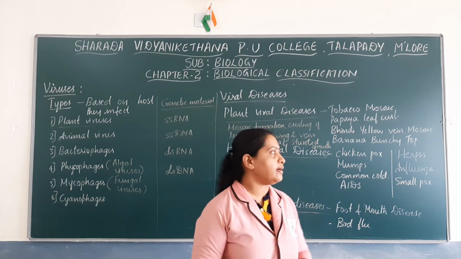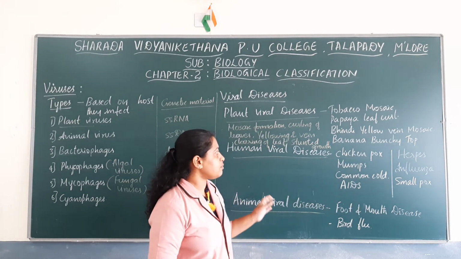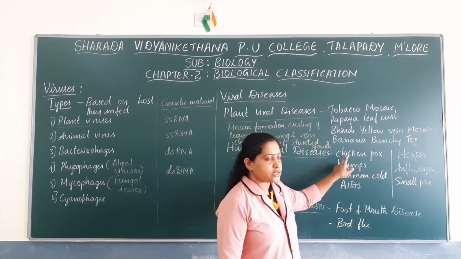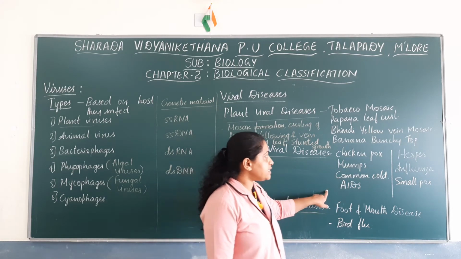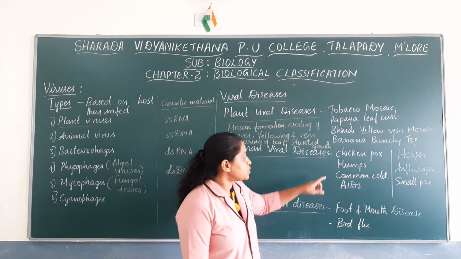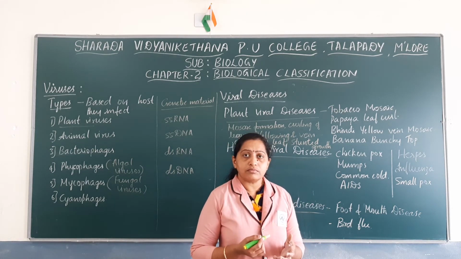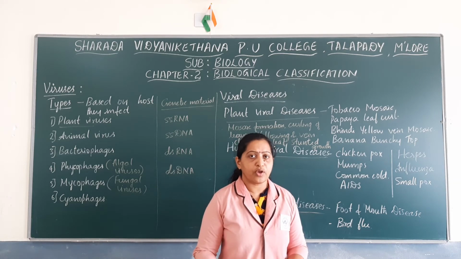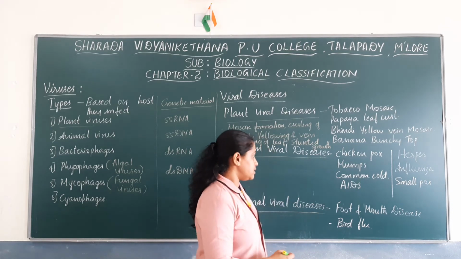Some of the human viral diseases. There are various kinds of human viral diseases. Some that are well known are chickenpox, smallpox, mumps, common cold, AIDS, herpes, influenza and many more. Okay. Now we are almost all affected by the pandemic that is going on, mainly because of a kind of virus known as coronavirus, right?